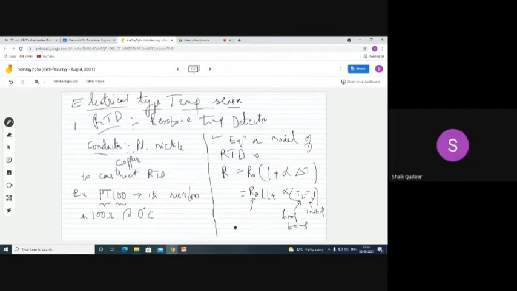R naught is nothing but the resistance at T naught. So what is R? It is the resistance due to increase in temperature from T naught to T1.